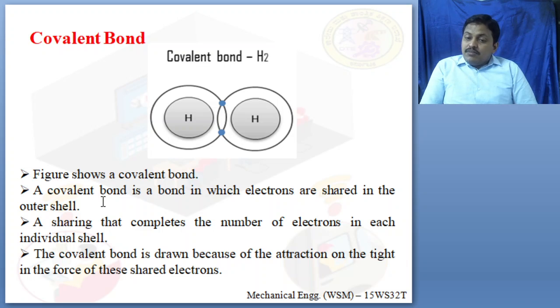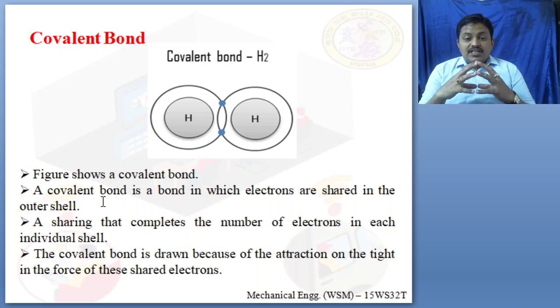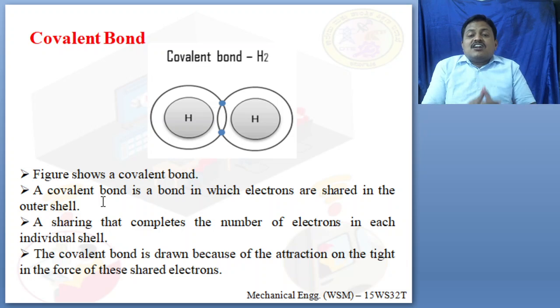When does the sharing complete? When the number of electrons in each individual shell is complete, they are going to completely fuse together. Then it is called sharing. A covalent bond is drawn together because of the attraction of the tight force of these shared electrons.